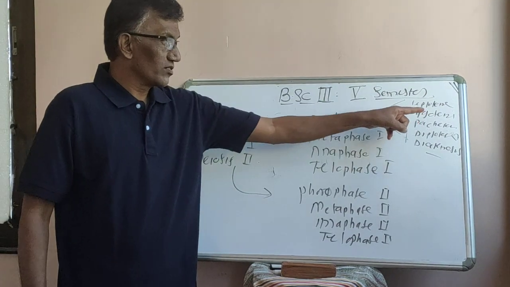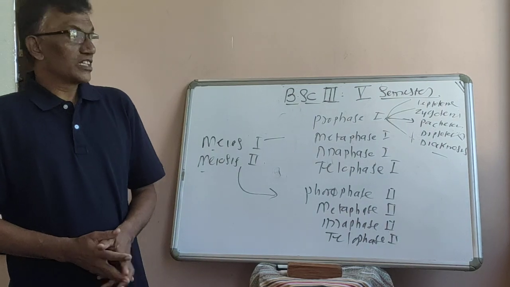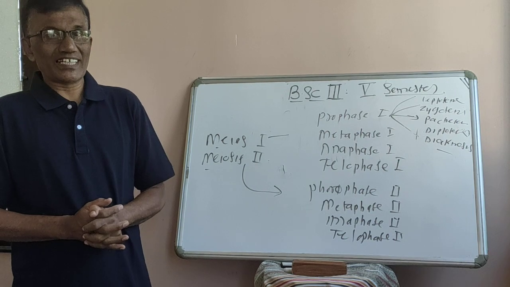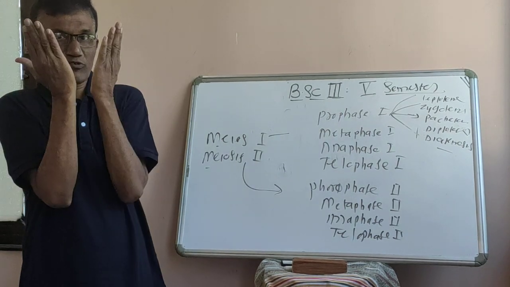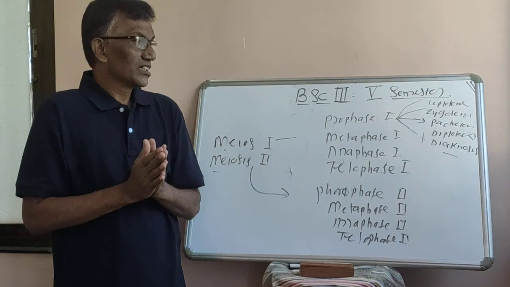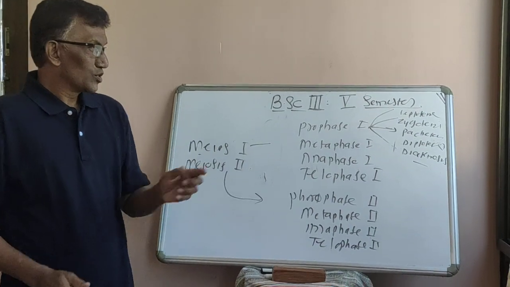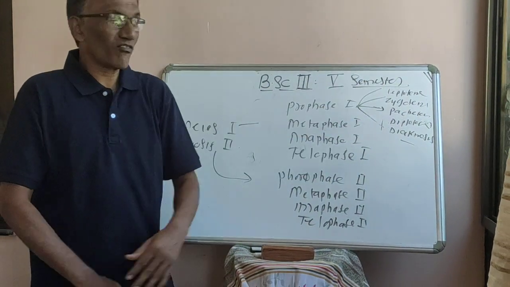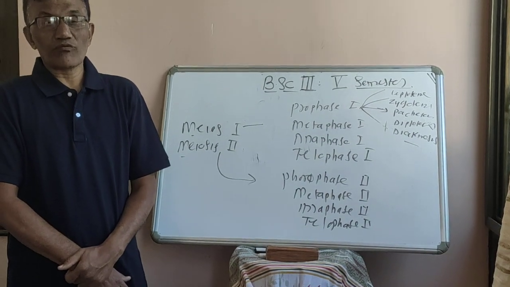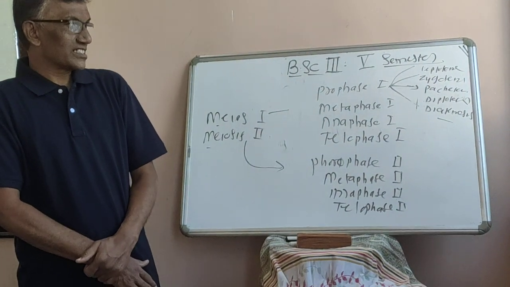In case of zygotene, these homologous chromosomes, which have come from the maternal side and paternal side, start to pair with each other. The pairing of homologous chromosomes is known as synapsis. So important characteristics of zygotene are the process of synapsis and formation of synaptonemal complex.